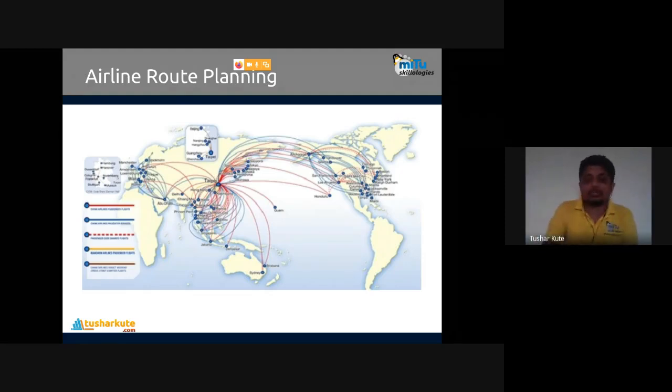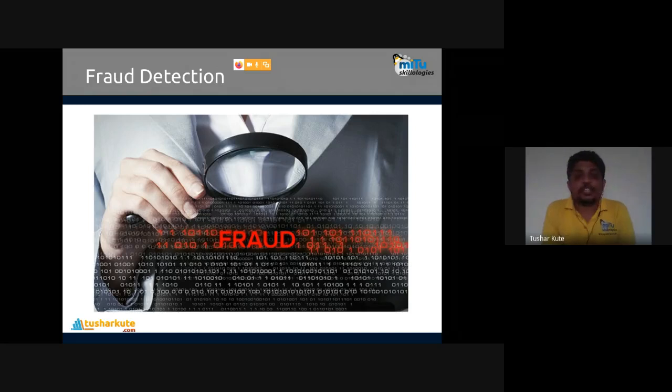Then fraud detection: what exactly is the fraud present in the data? It tells you whether you have done the operation correctly as per the specification or not. Detect whether the fraud is present; if it is present, then suggest and show it, and if it is not there, discard it. And the last is delivery logistics.